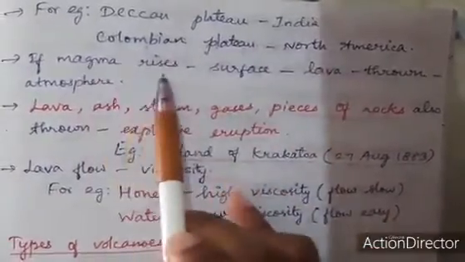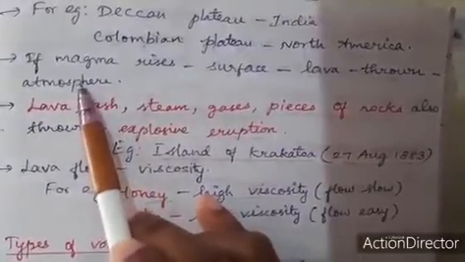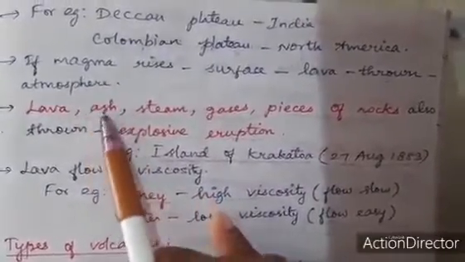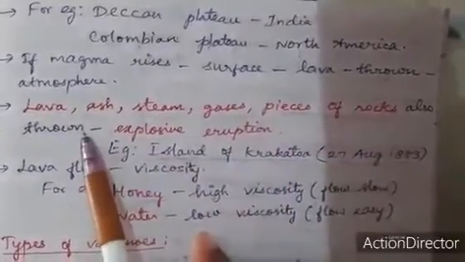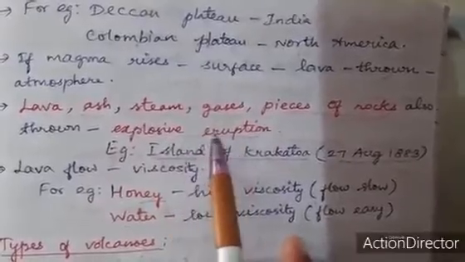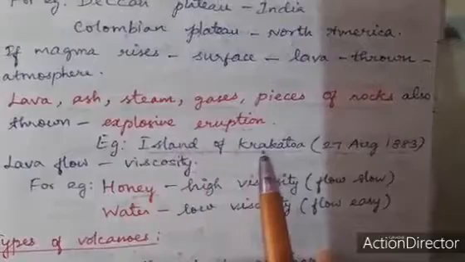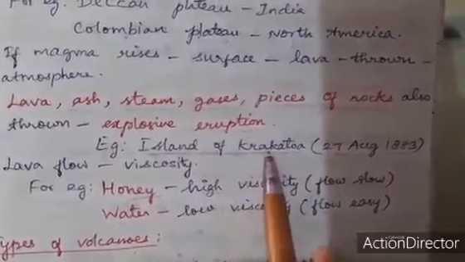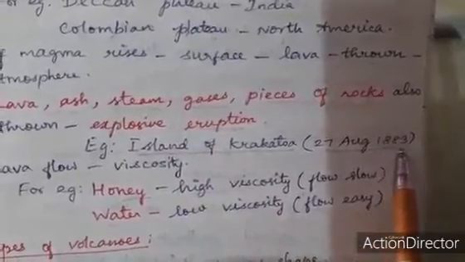If magma rises to the surface, lava is thrown into the atmosphere, and along with that, ash, steam, gases and pieces of rocks are also thrown out. It is called an explosive eruption. An example is the island of Krakatoa, which erupted on 27th August 1883.